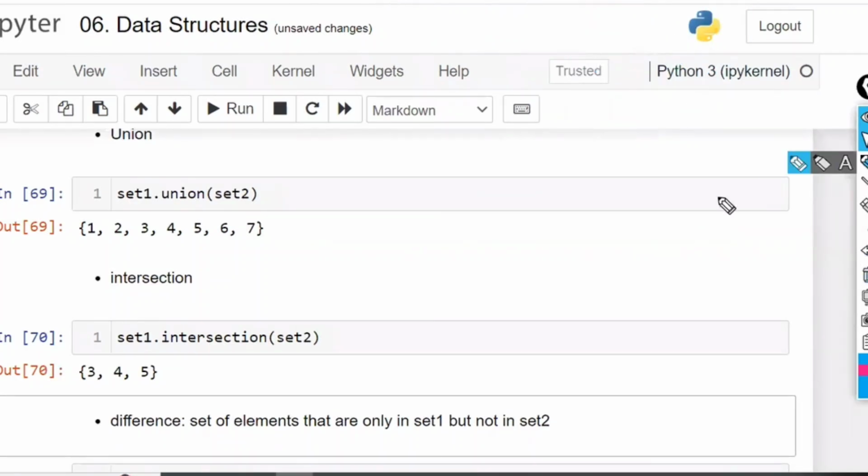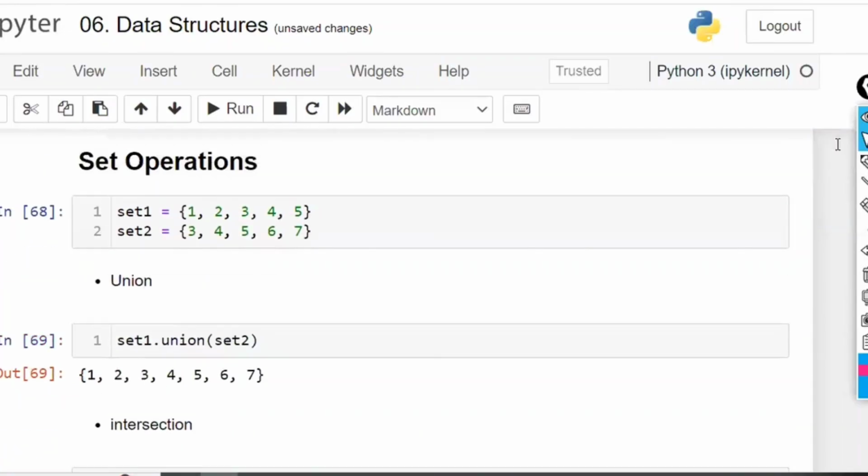Now, for example, let us assume this is a list instead of a set. Now you want to add both of them, and that too you want to remove the duplicates. List 1 is equal to 1, 2, 3, 4, 5. List 2 is equal to 3, 4, 5, 6, 7.